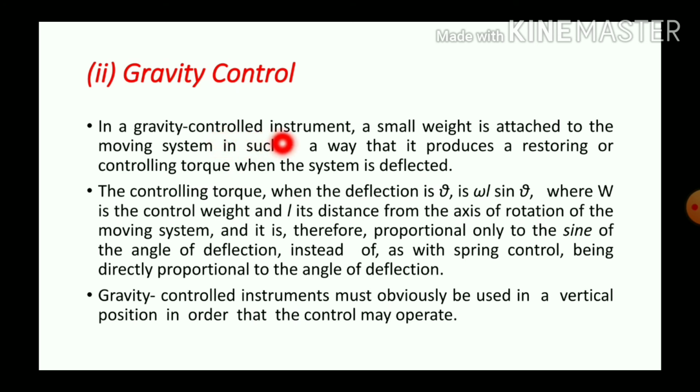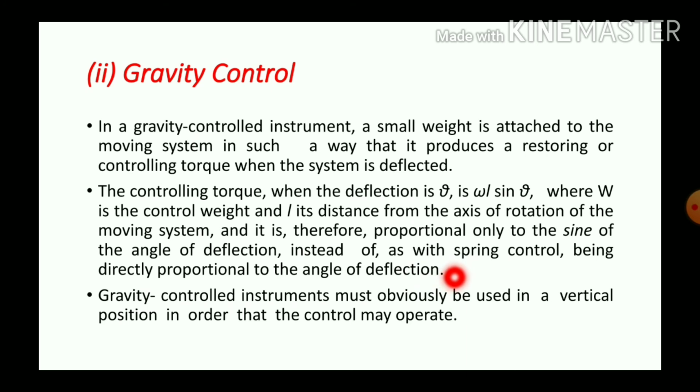In the gravity controlled instrument, a small weight is attached to the moving system in such a way that it produces a restoring or controlling torque when the system is deflected. The controlling torque when the deflection is theta is omega L sin theta, where omega is the controlling weight and L is the distance from the axis of rotation of the moving system, and it is therefore proportional only to the sine of the angle of deflection instead of, as with spring control, being directly proportional to the angle of deflection.